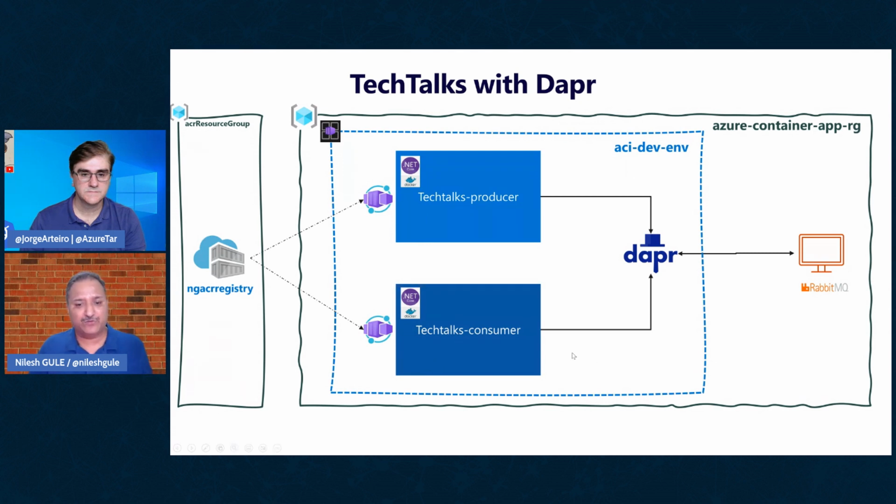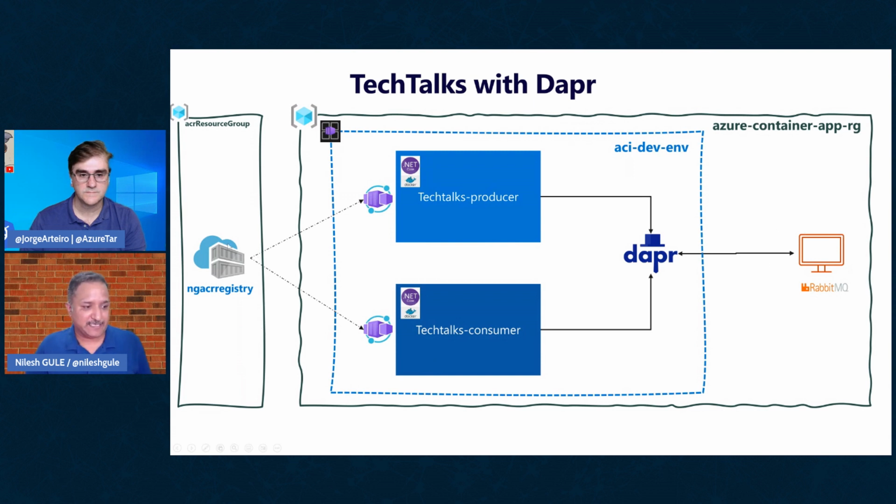And then we are going to use another component, an open source project called Dapr. Dapr is a distributed runtime which helps us build microservices, and it provides various services like service-to-service communication, secret management, and the pub/sub mechanism. All these cross-cutting concerns are encapsulated as part of Dapr. So we will use Dapr between our Tech Talk producer and consumer, and to communicate with RabbitMQ.